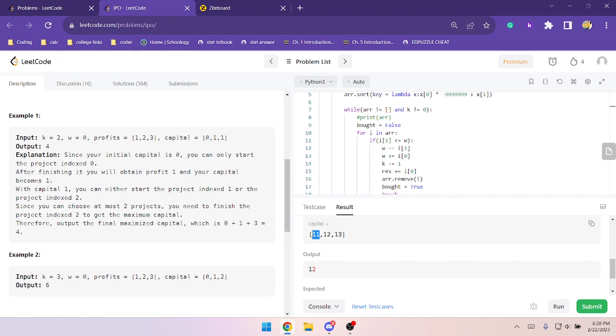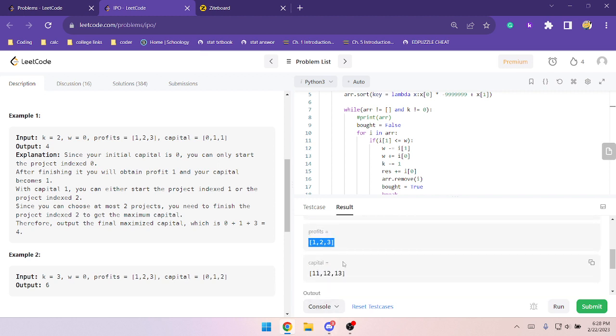Because you have 11 plus 1 profit. So you should be at $1 right now, right? Because it costs you $11 to start the project. Okay, let's assume it doesn't cost money to start the project. Maybe I misunderstood the question. If it doesn't cost money to start the project, then you'll need to... How could you even add to get 17 here? If you buy every single thing, you get 17, right? 11 plus 1 plus 2 plus 3 is 17.